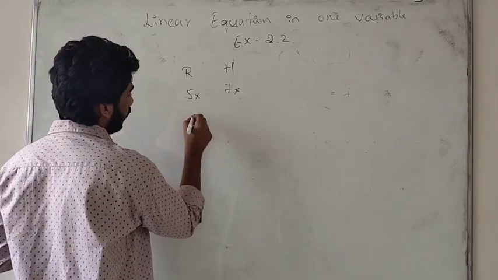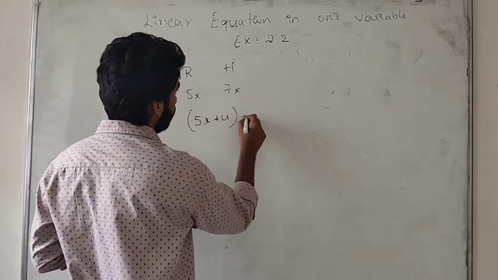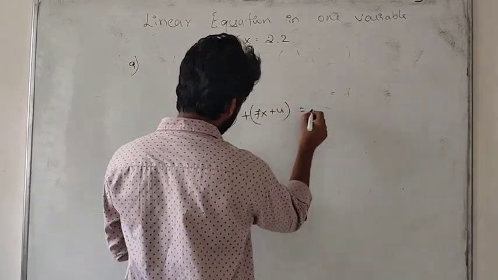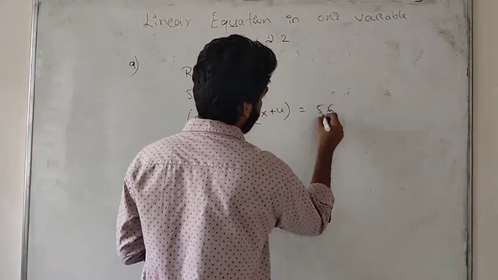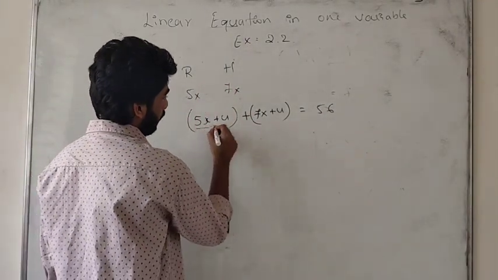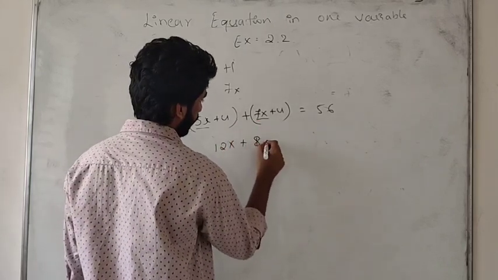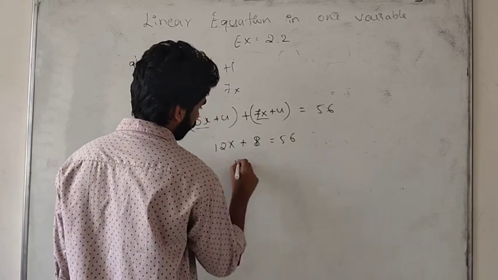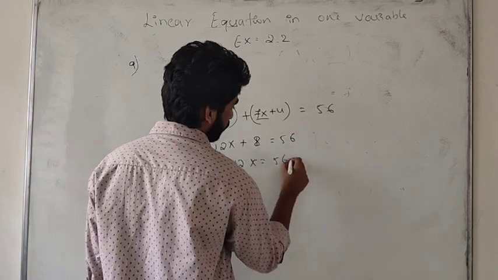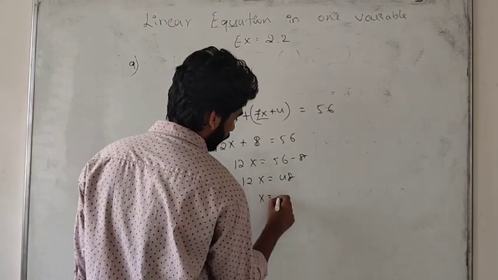So the present ages we will take as 5x plus 4 for Rahul and 7x plus 4 for Arun. If we add both ages, we get 56. Find the present ages. This is the question. So we'll solve it. 5x plus 7x is 12x, plus 4 plus 4 is 8, is equal to 56. So 12x is equal to 56 minus 8, which is 48. We get x is equal to 4.